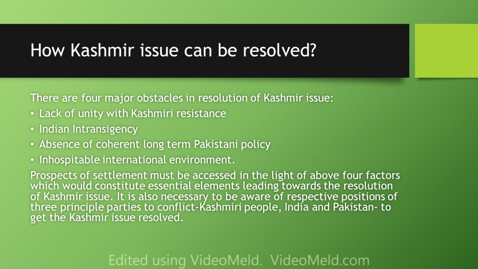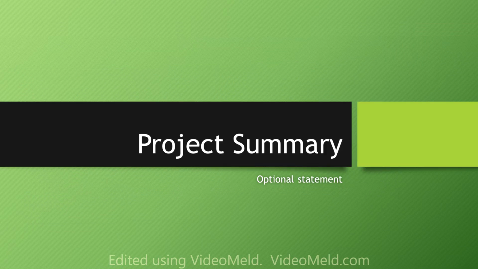How can the Kashmir issue be resolved? There are 4 major obstacles in the resolution of the Kashmir issue: lack of unity within the Kashmiri resistance, Indian intransigence, absence of a coherent long-term Pakistani policy, and an inhospitable international environment. The perspective of settlement must be assessed in the light of the above 4 factors, which would constitute essential elements leading towards the resolution of the Kashmir issue.